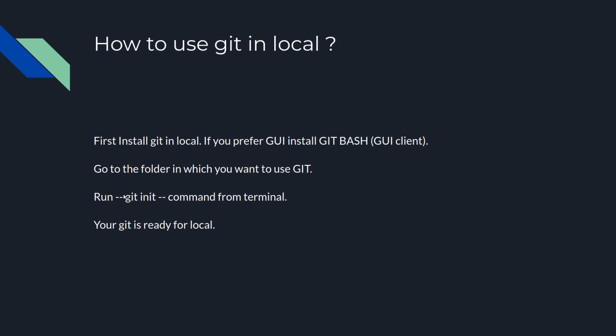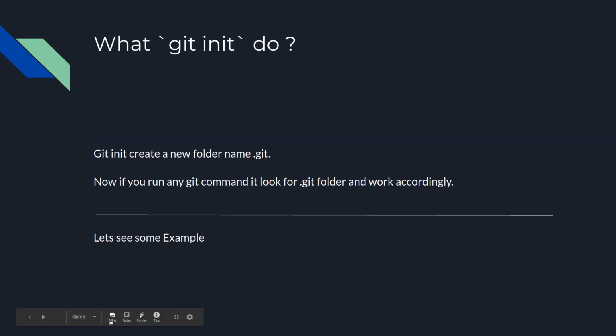So here is the git init command. If I run this command, I am ready with my local. But how does this command help me? The git init command creates a new folder named .git. Since there is a dot in the name of the folder, it is a hidden folder.